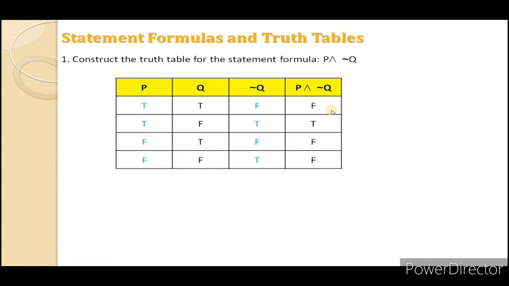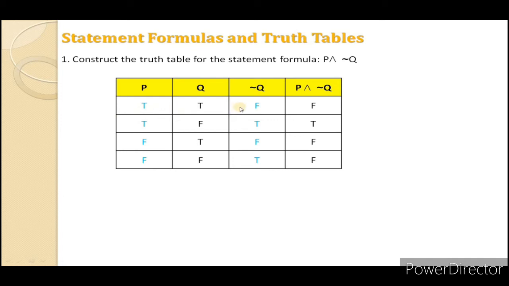Now we have to solve P and NOT Q. That is P in column 1 and NOT Q in column 3, which I have marked with a different color. The AND condition is: if both are true, then the final result is true, otherwise it is F. We'll solve.